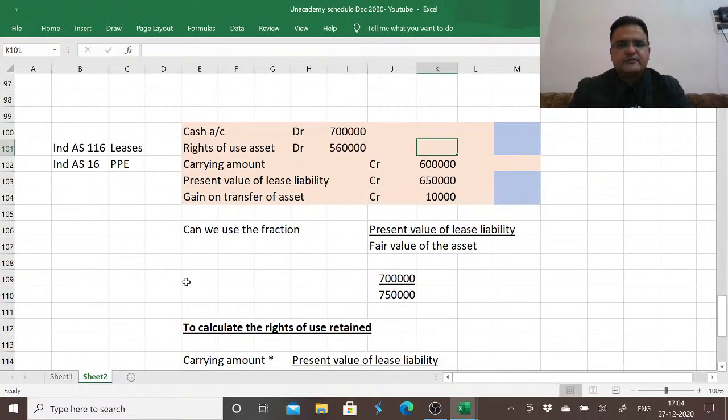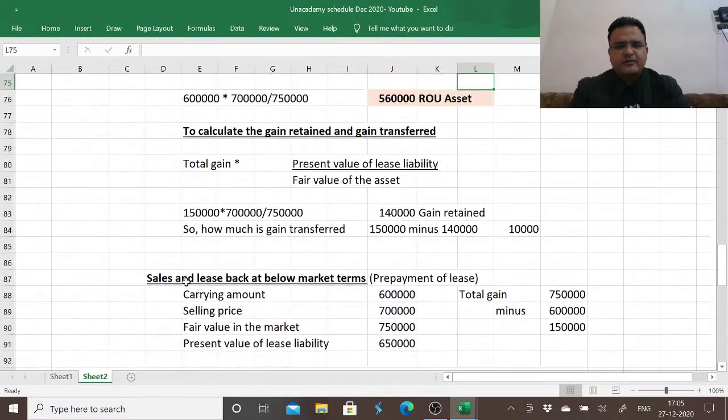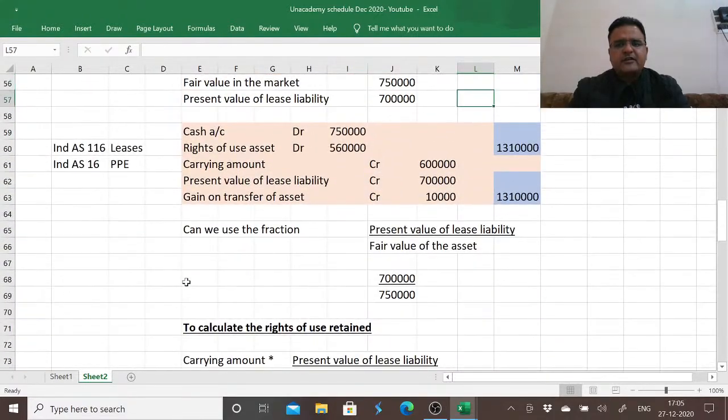So when we match it, we get 7 lakh cash received plus 5,50,000 of right of use asset. 6 lakh is the carrying amount plus 6,50,000 is the present value of lease liability plus 10,000 is the amount of gain transferred which we recognized. The difference between the two, if you notice, when we total up the previous part, it was giving 13 lakh 10,000 as a debit balance.